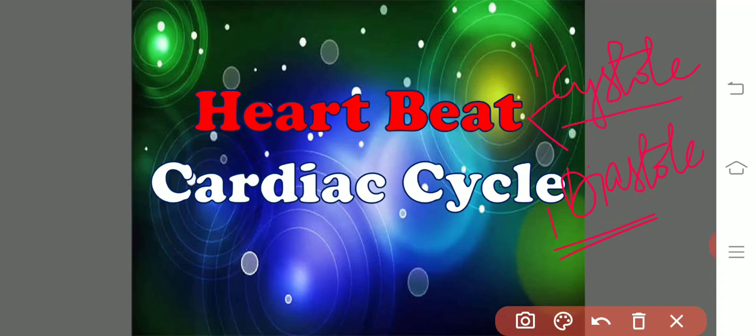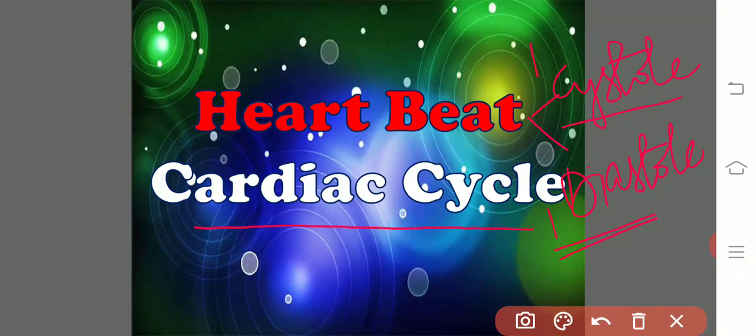The alternate and continuous systole and diastole is known as the cardiac cycle, right?